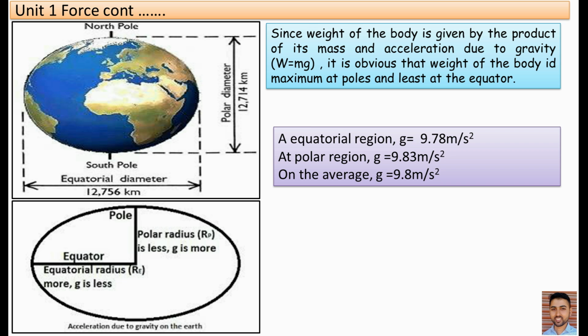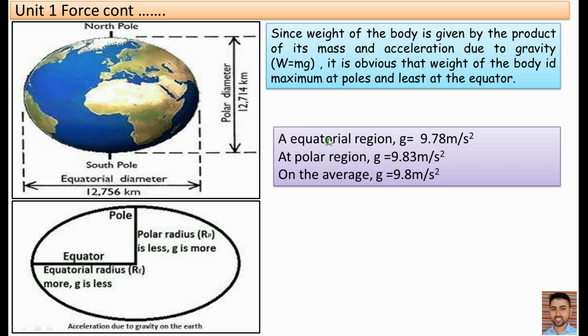In the equator region of the Earth, acceleration due to gravity is 9.78 meter per second square, and in the polar region, acceleration due to gravity is 9.83 meter per second square. The average is equal to 9.8 meter per second square. You need to remember this value. This is very important for the exam.